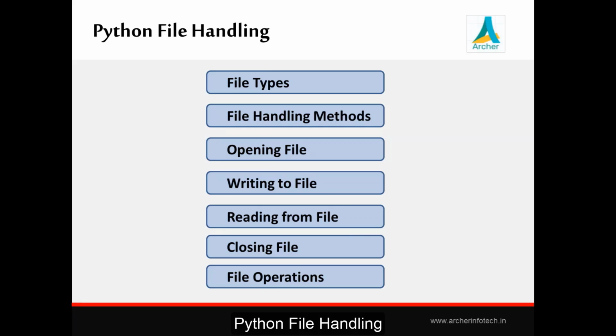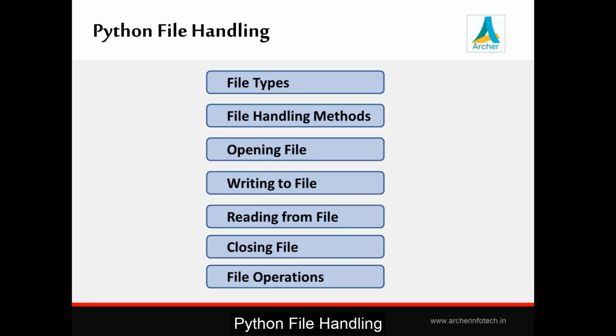So the data we have used in our programs up till now is stored in variables, okay, which are stored in your temporary memory, random access memory. So if you want to store your data permanently, we write this data to a file. The idea is to store your data permanently by writing it to a file, and if you want to use it later, you can read that data from the file.